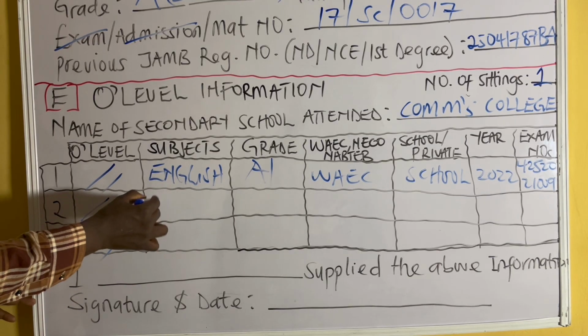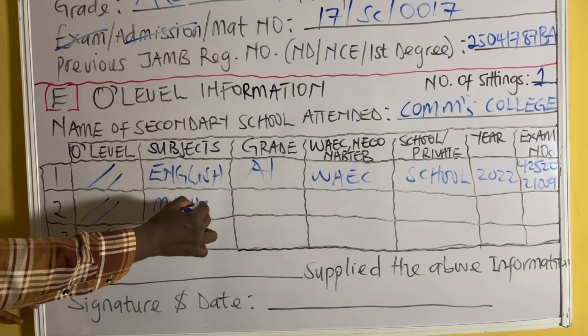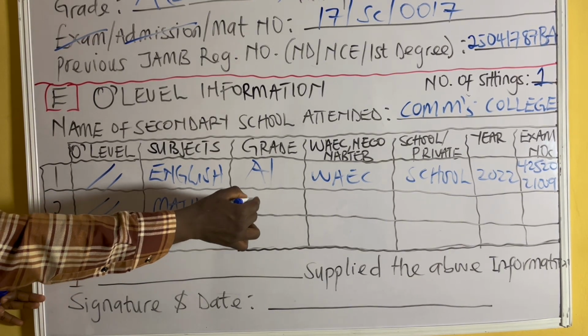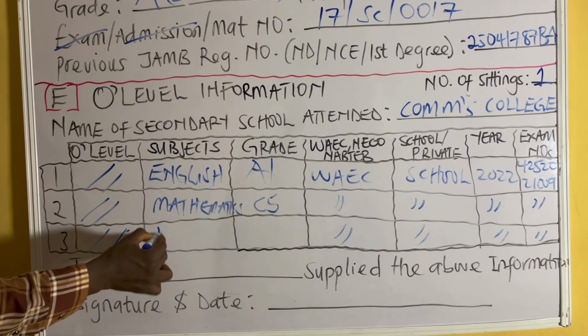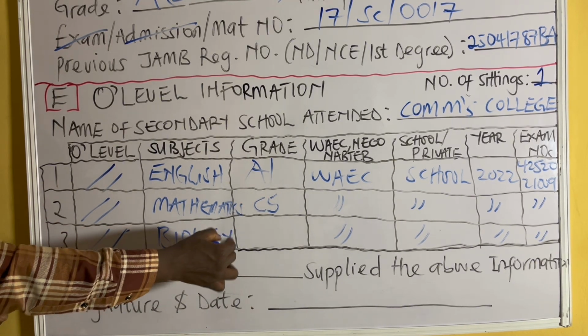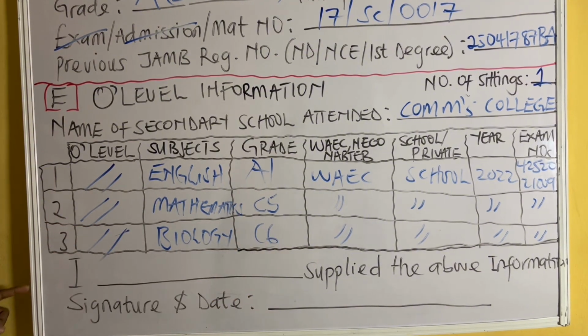So you write the next subject, that is mathematics. So you can ensure you write it in full. So mathematics, the grade, let's say C5. So if it is WAEC, you still repeat the same thing there. Don't do what I did here. You have to write this in full because they will scan your form and upload it to the JAMB portal rather. So let's say here you have your biology, and here is C6. So if you have that, then it is okay like that.